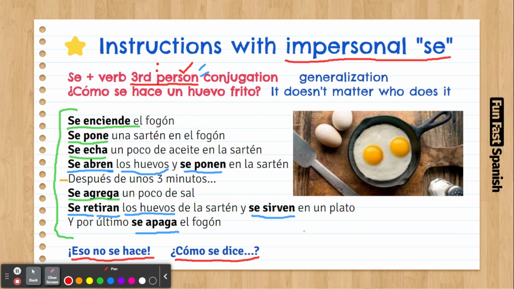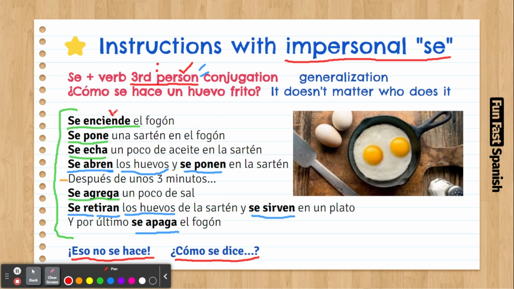You don't have to use this a lot, but it's important to be aware of this. And also, how to practice this? Well, before this, don't confuse the se of the reflexive with this se. The se of the reflexive is a completely different thing, because the reflexive se is for reflexive verbs.